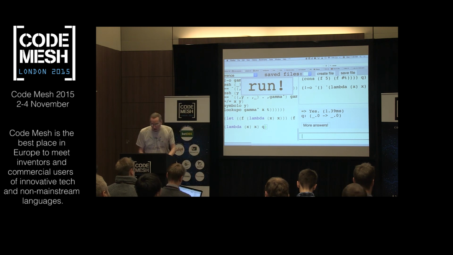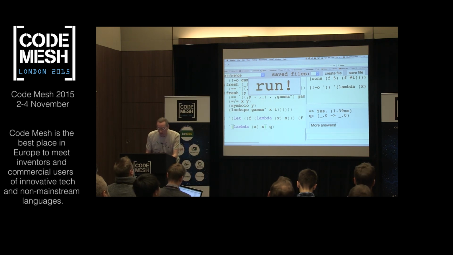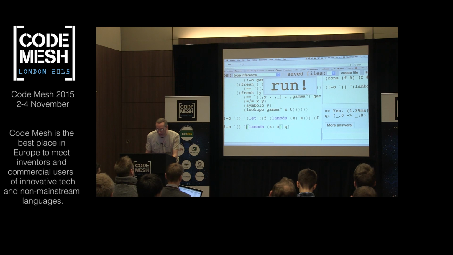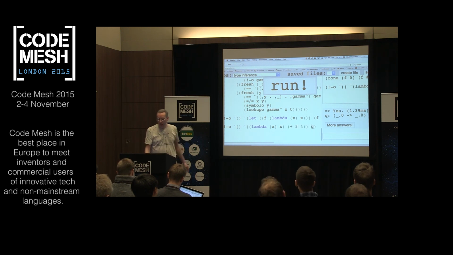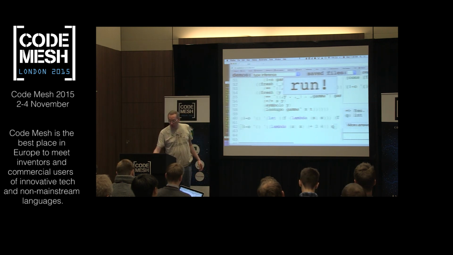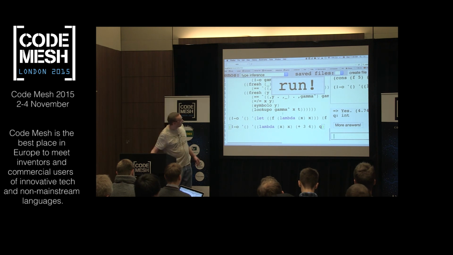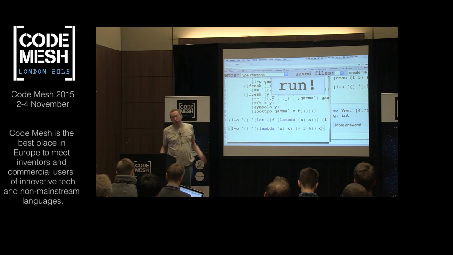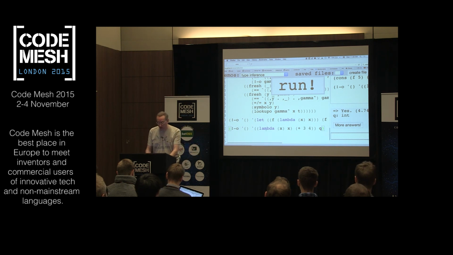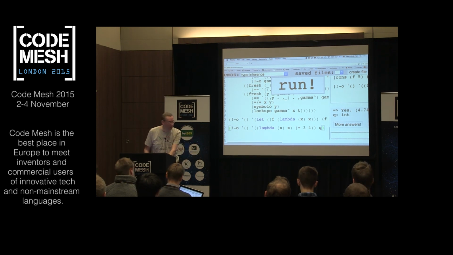All right? And we could try doing an application. We could try doing something like applying that lambda term to the value of plus 3, 4. And now what type should we get back? Should get back an int. Okay? Cool. All right. So that all works. So this is a working type inferencer. And for the most part, we just kind of wrote down the rules, the math. And you could take the rules Phil showed and essentially type those in.